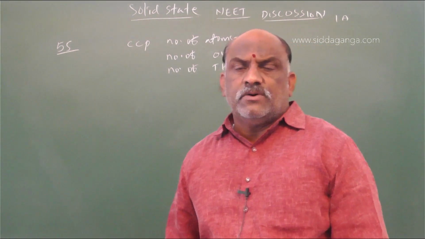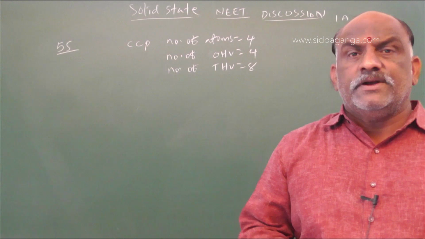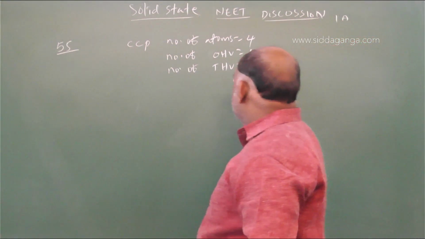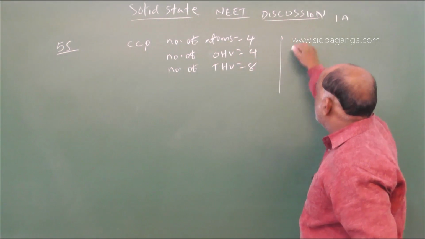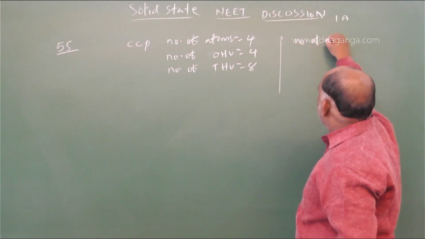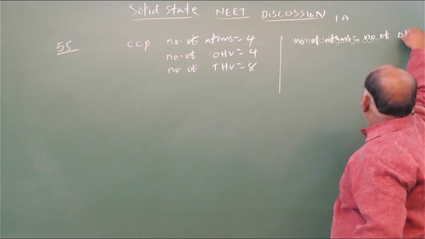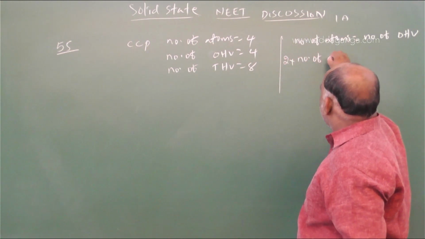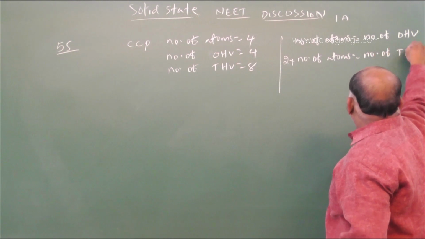Number of atoms is equal to number of octahedral voids. 2 into number of atoms is equal to number of tetrahedral voids. Clear? You should go by this formula.